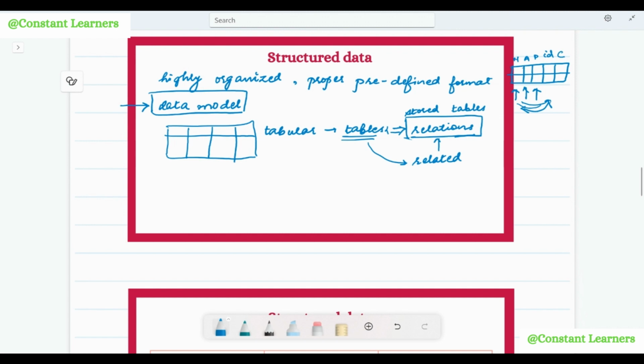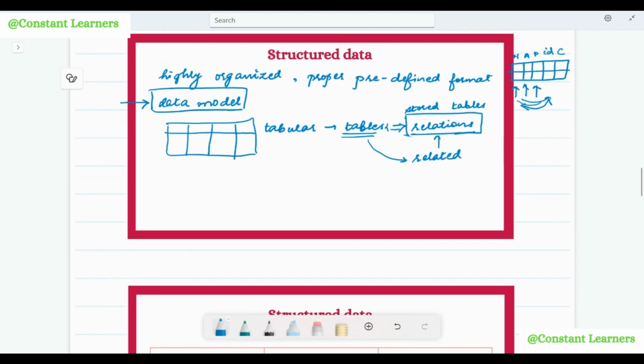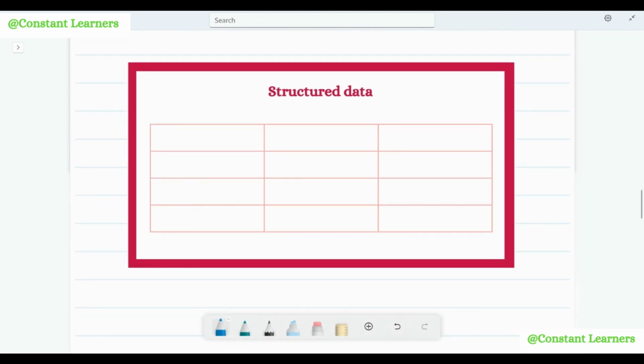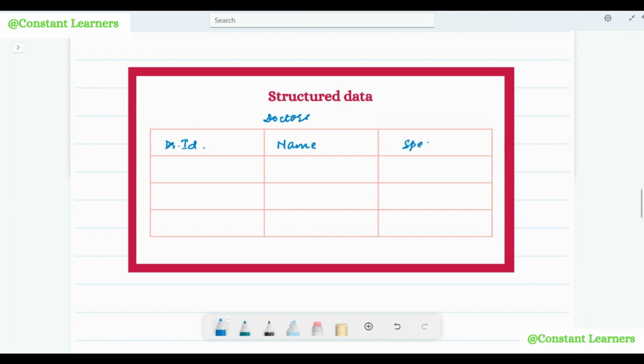Now let's take a very simple example to see how structured data is stored in relations, that is, in tables. Let's say this is a table about the hospital staff, that is, the doctors. Here we have the doctor's ID, the doctor's name, and the specialization.